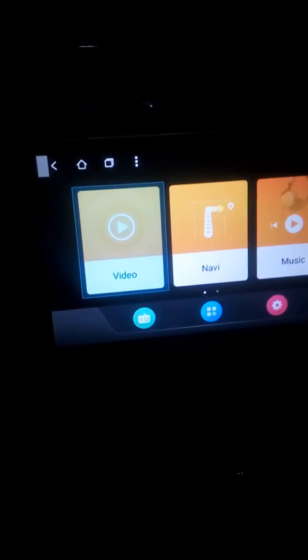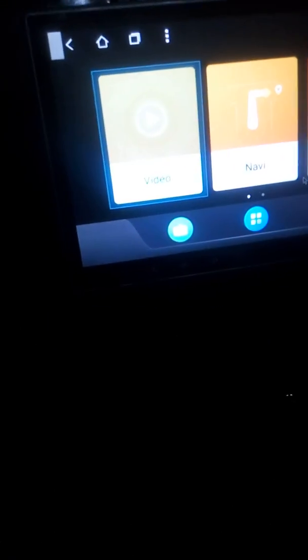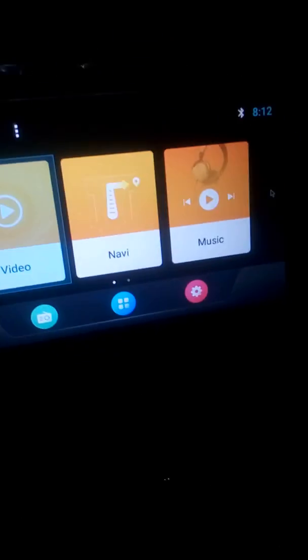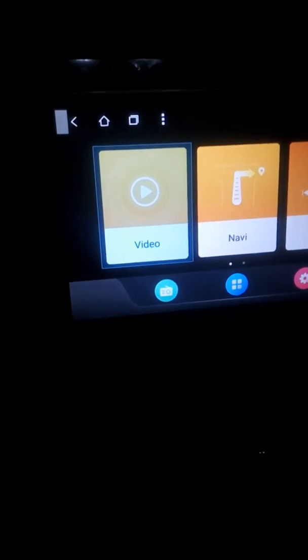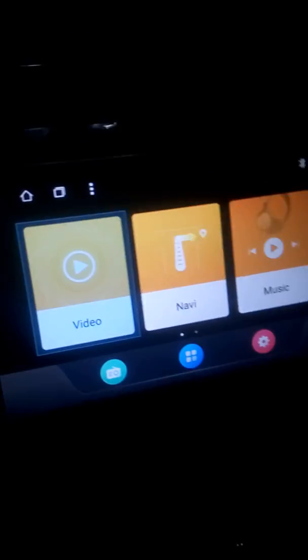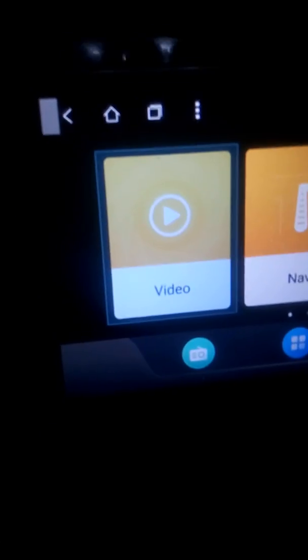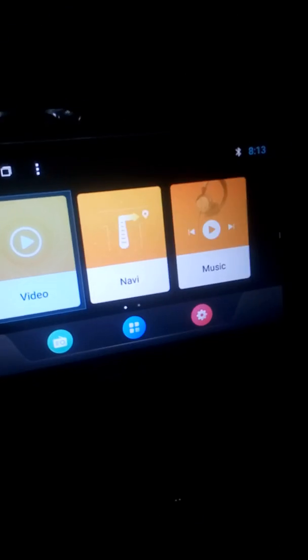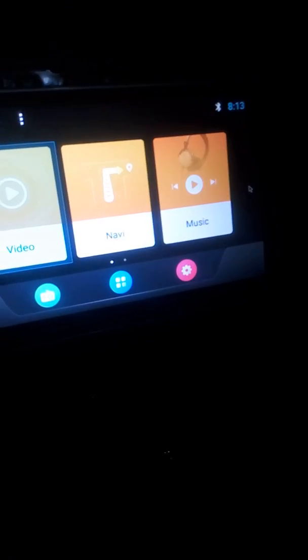If you messed up your screen by entering areas that you don't know what they do, and you messed up your system, your Android T8. Okay, now